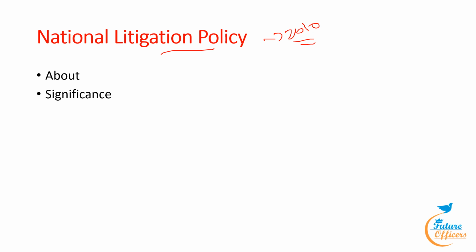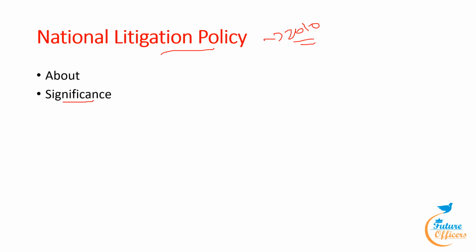Also, prioritization in litigation has to be achieved with a particular emphasis on welfare litigation, social reform, and weaker sections. The policy suggests that the pending cases with the government as party be reviewed on a priority basis to enable quick disposal. It also proposes a monitoring and review mechanism to sensitize government in important cases and avoid delay and neglect of the same. Now, what is the significance of this national litigation policy?